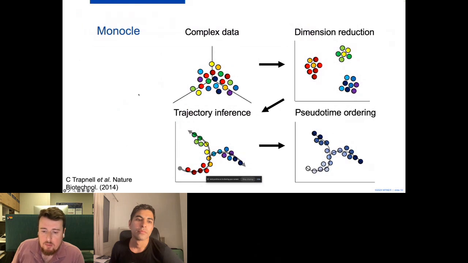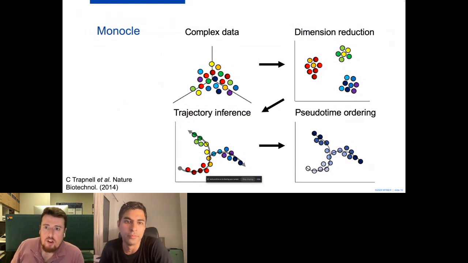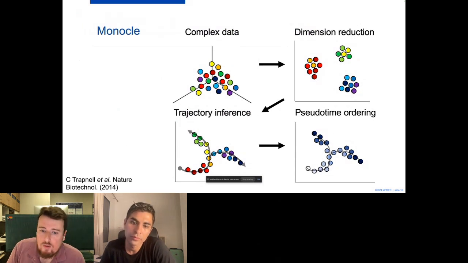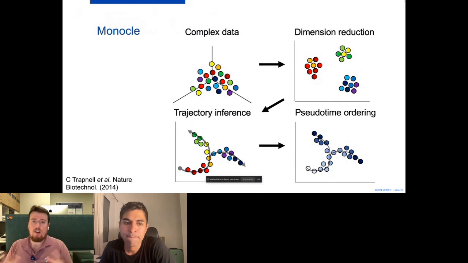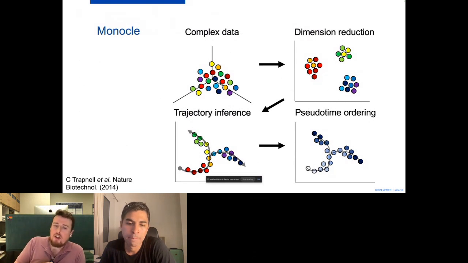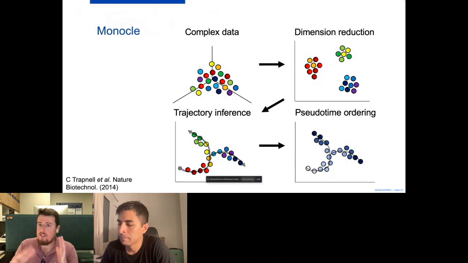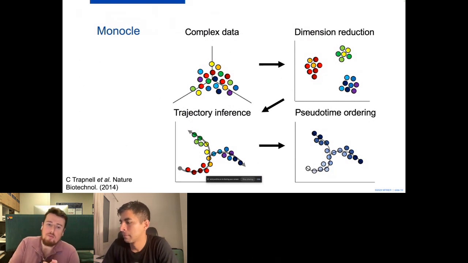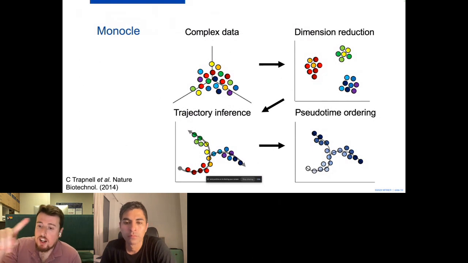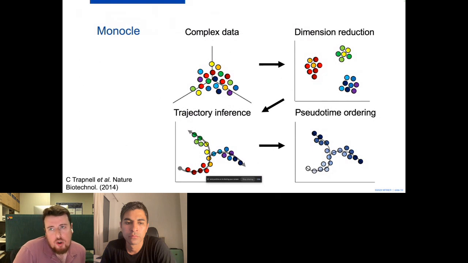And alongside our deconvolution methods, we can also use trajectory inference, which we do with an algorithm developed by the Trapnell lab out of UW called Monocle. This takes our complex high-dimensional RNA-seq data, plots it on an independent components analysis axis, and also does a reverse graph embedding to find a graph that links up all the different samples and assigns them this value called pseudotime, which is a surrogate for how far along this trajectory each sample is.